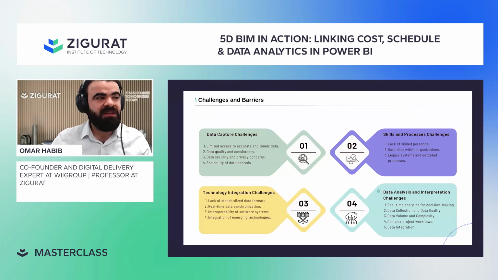Okay. The first thing I would say here is the data capture challenge. We are living in a world where, according to a very famous article I read recently, 90% of our data today is unused. What do I mean by this? We have a lot of data, a lot of information, but we are not using every piece of data we have, and if it's usable, it's not structured in the way that we want. Let's talk about limited access and security, which is not always available, data quality and consistency, data security, and data scalability.